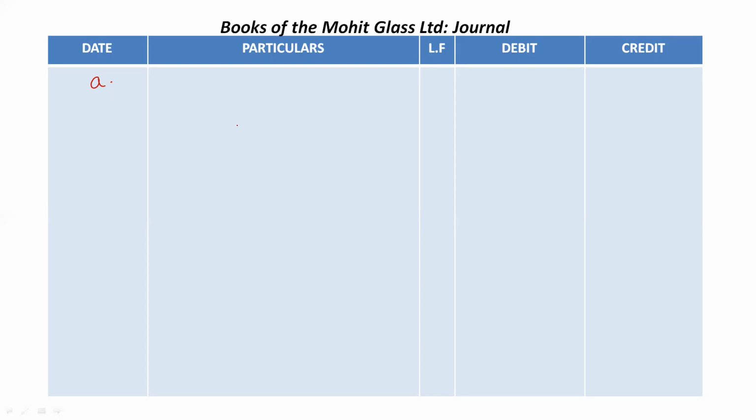So the first basic entry during the application process is bank account debit to share application account. So what happens here? The public are paying the application money into the company's bank account. So the bank balance is increasing. When an asset increases, we debit it. Correct.